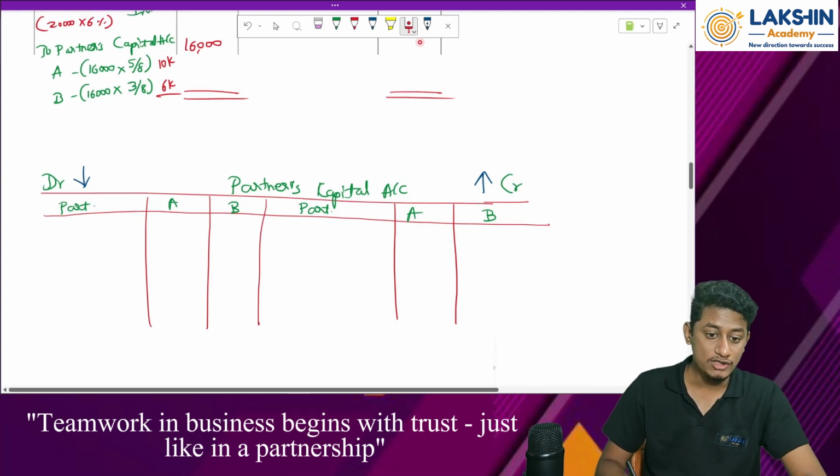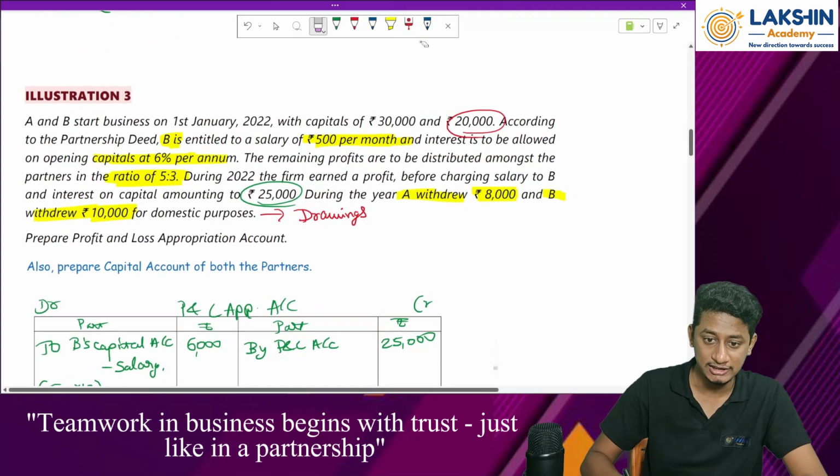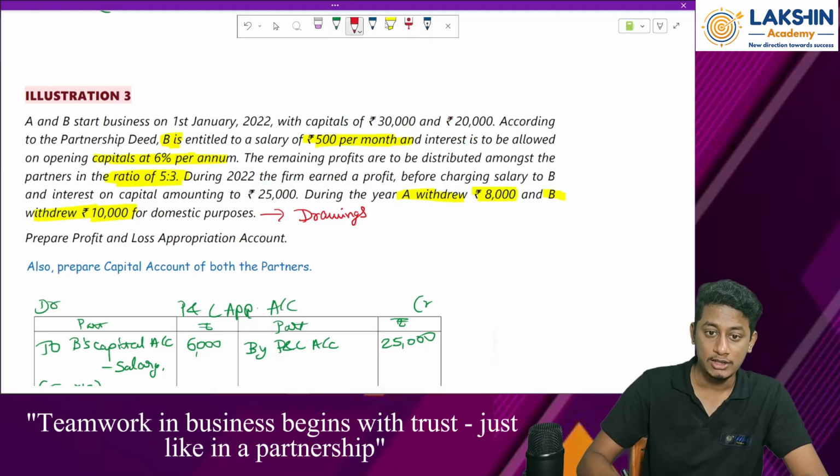So now, let's start. Tell me, what is the opening balance of the capital as per the question? As per the question, what is the opening balance? Let me just erase all the things once. Okay. Now tell me, what is the opening balance?